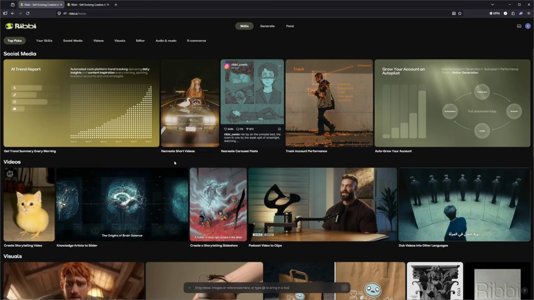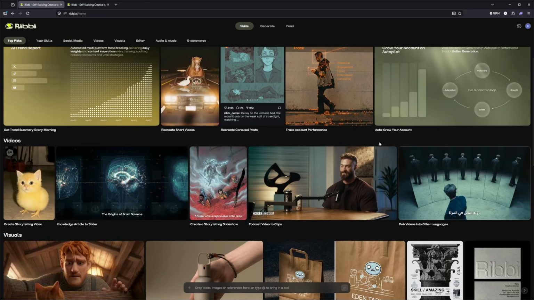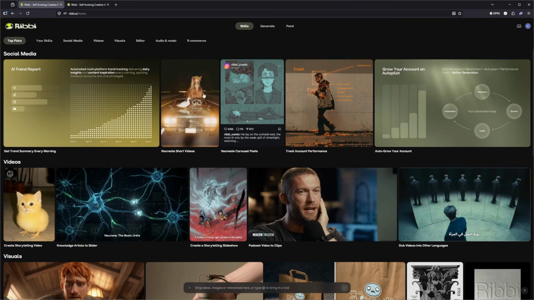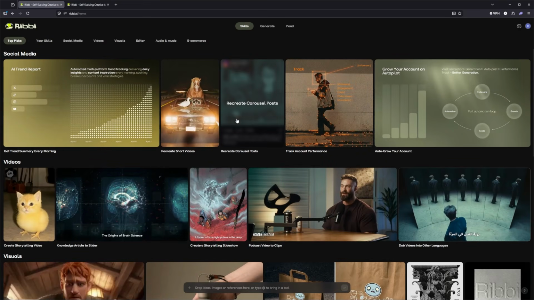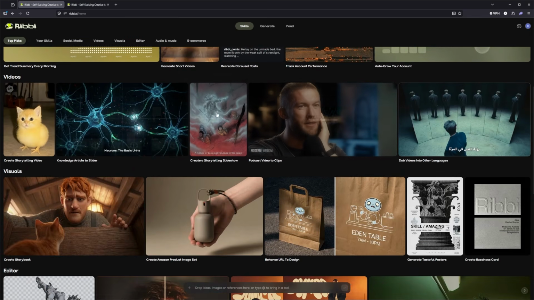So in a big picture overview, we're moving from using AI tools manually to building full AI systems here. We can see in this example, I've created a full system to generate a short crypto coin video here. Whatever you need in your standard workflows, you can create skills within Ribbi, and once they're set up, you can then use these AI tools and Ribbi becomes a reusable content engine.